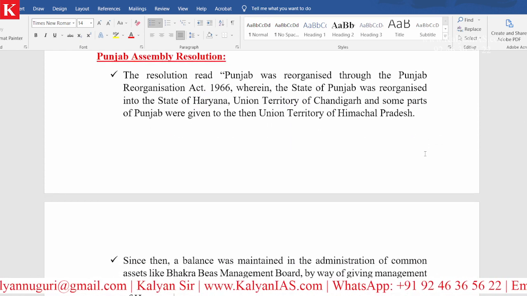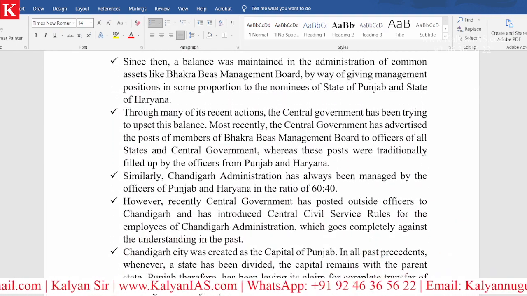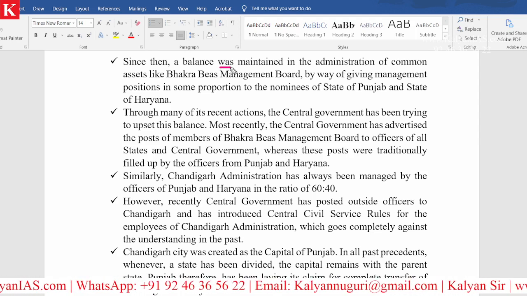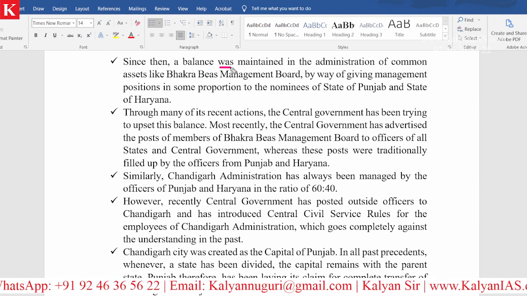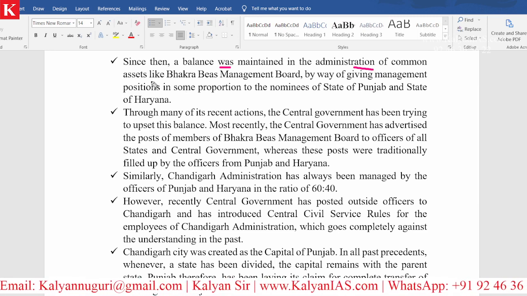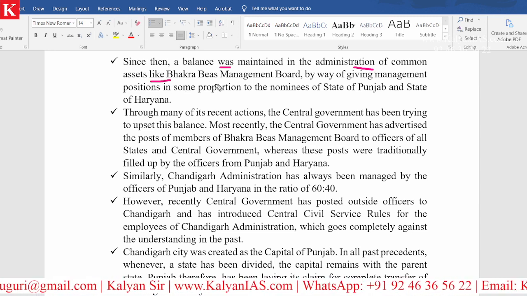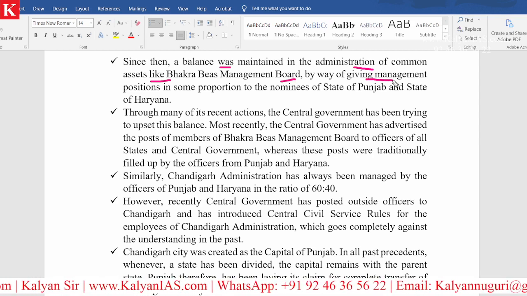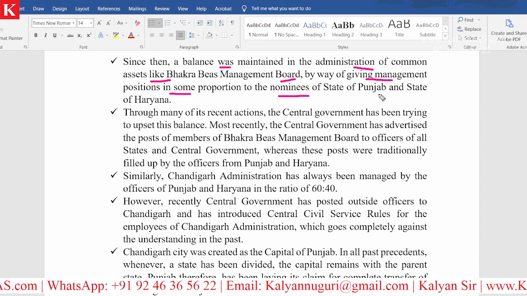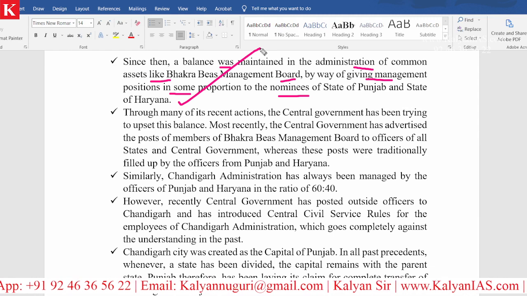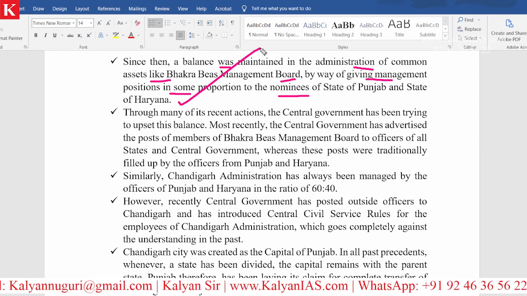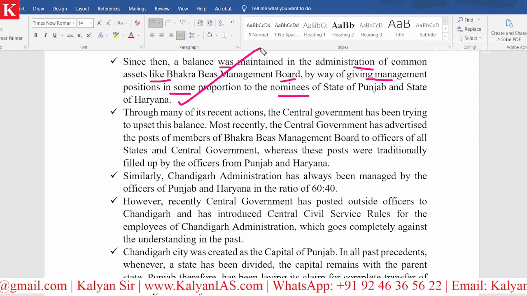Now, let's go further, look at these points. So the argument from Punjab is that since 1966 a balance was maintained in the administration of common assets like the Bhakra Beas Management Board by way of giving management positions in some proportion to the nominees of the state of Punjab and also the state of Haryana. Meaning, in this Bhakra Beas Management Board, BBMB, a balance was maintained all these years.